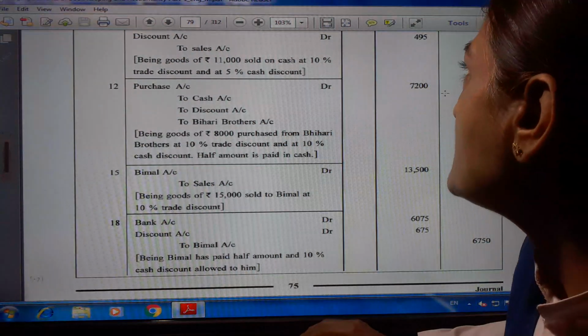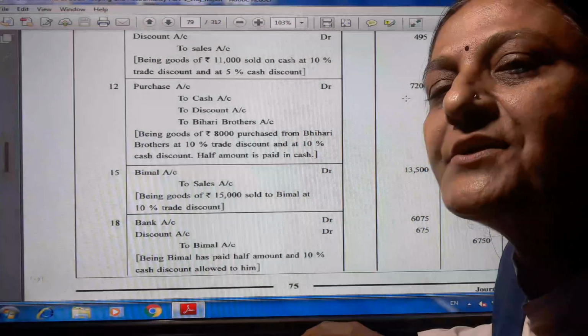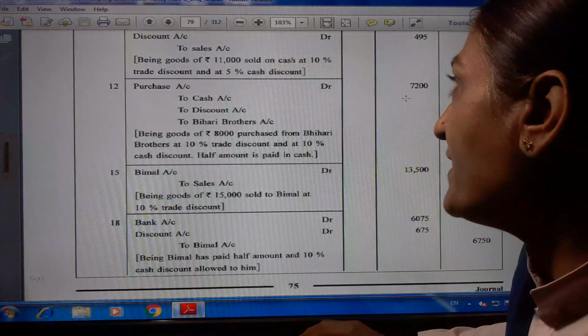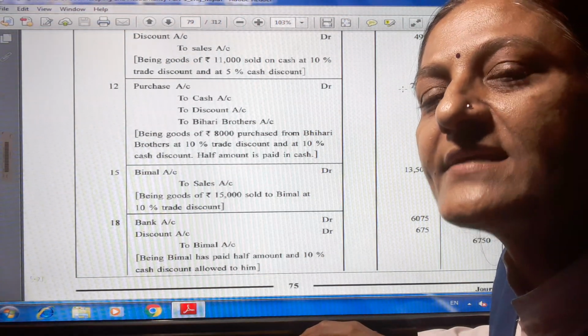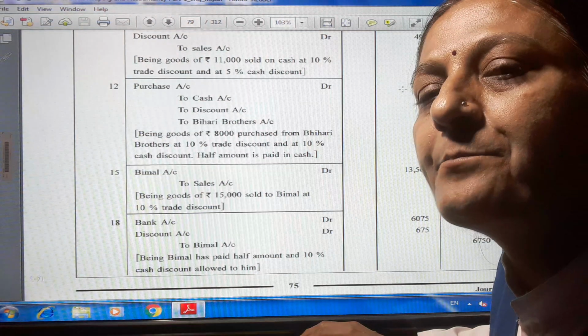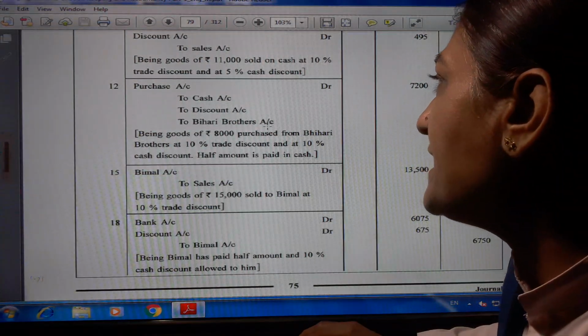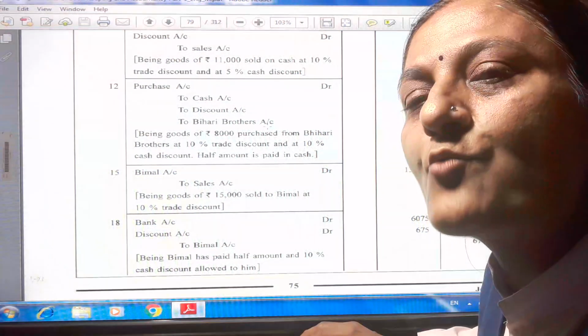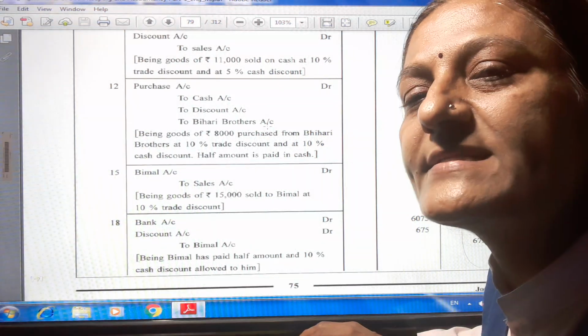So first of all, 7,200 divided by 2, it means 3,600 paid on the spot. Purchase account debit 7,200. Half amount paid cash means 3,600 paid cash. And remaining 3,600 Bihari Brothers account, because Bihari Brothers is the supplier, giver is there, and giver always credit.